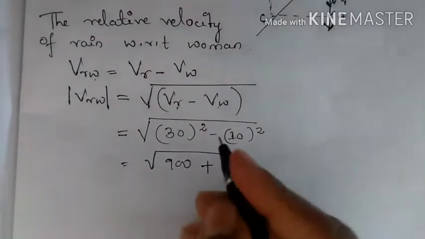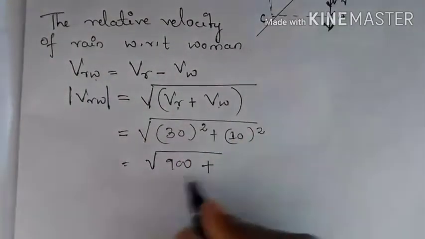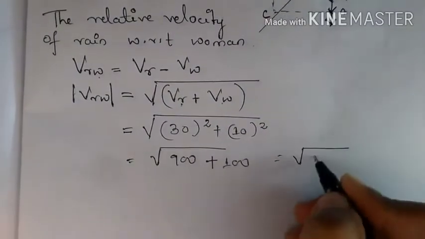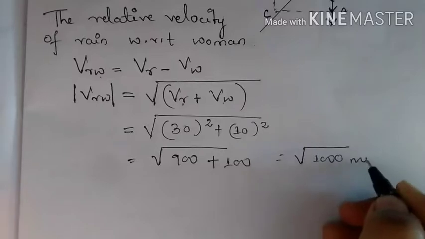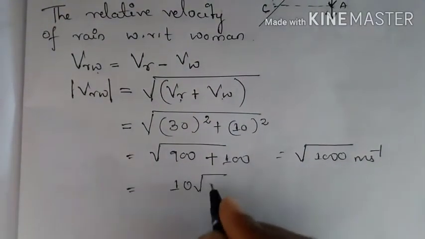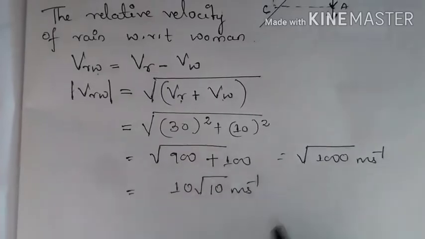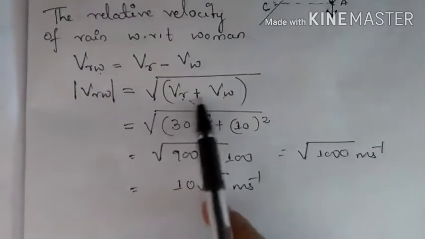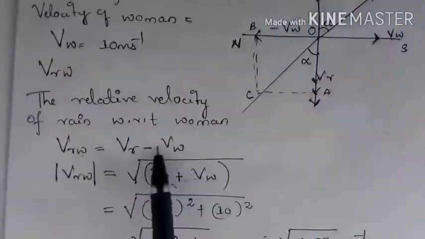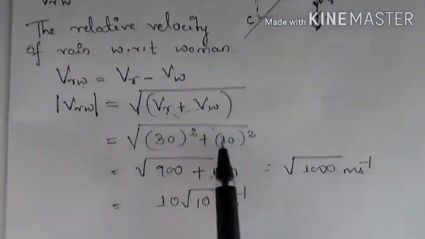If you take the magnitude, this will be plus, 900 plus 100. So that comes as 1000 meters per second, which can be written as 10 root 10 meters per second. Here VW is negative, minus VW, so minus into minus will be plus. So I have written plus here.